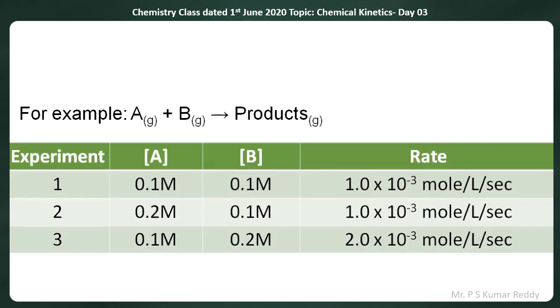When the first experiment is done, the concentration of A is taken as 0.1 molar, and the concentration of B is also 0.1 molar. Then the rate is observed as 1 × 10^-3 moles per liter per second.